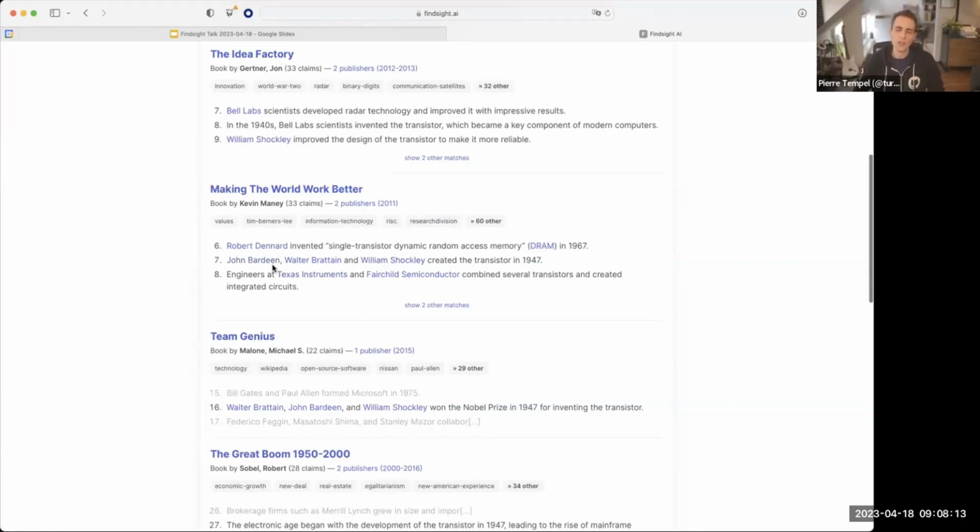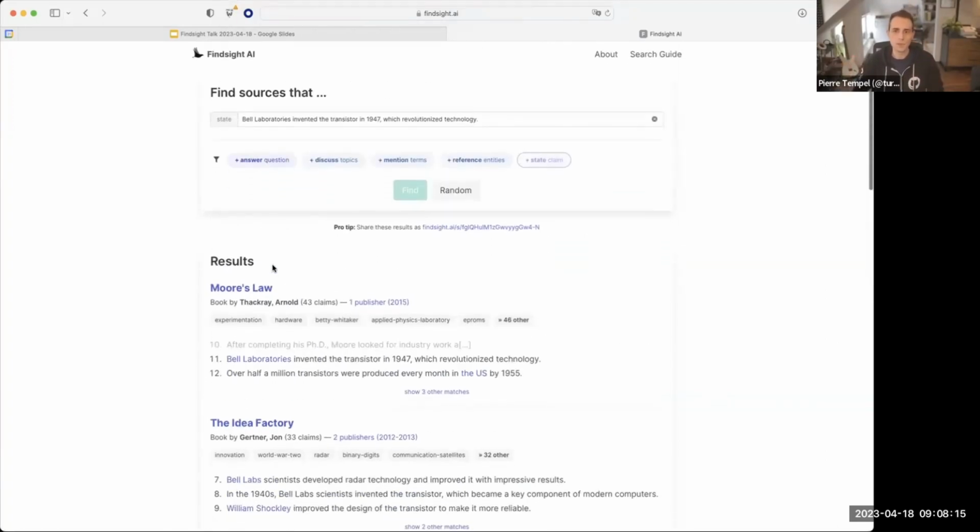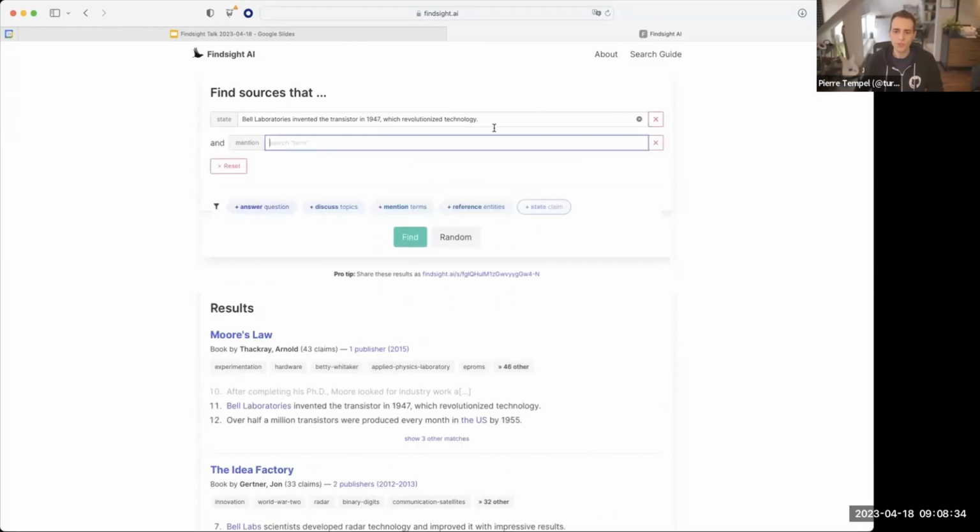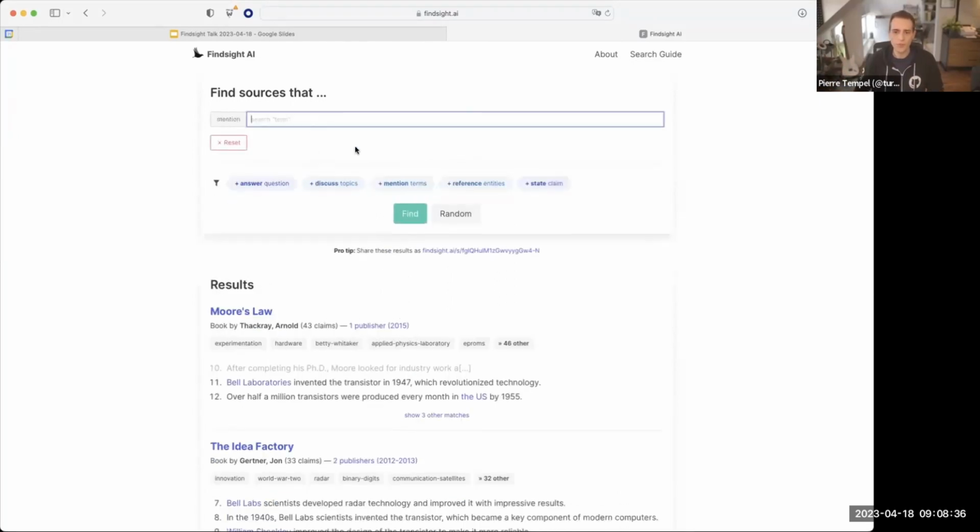So that's pretty cool. But the real power of Findsight comes in through the powerful search engine that allows you to, instead of starting at a random place, start at a place you actually want. So we've already seen what that state filter does, right? You can read this from top to bottom basically as we're going to find sources that state this claim, but we can also just use normal text search through the mention filter.